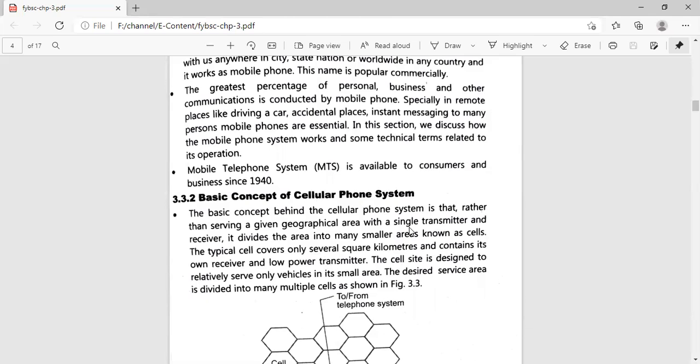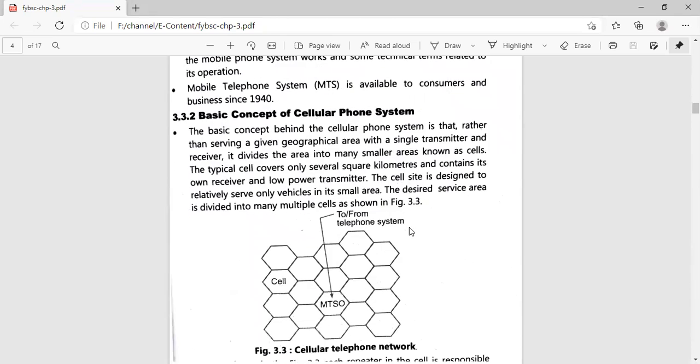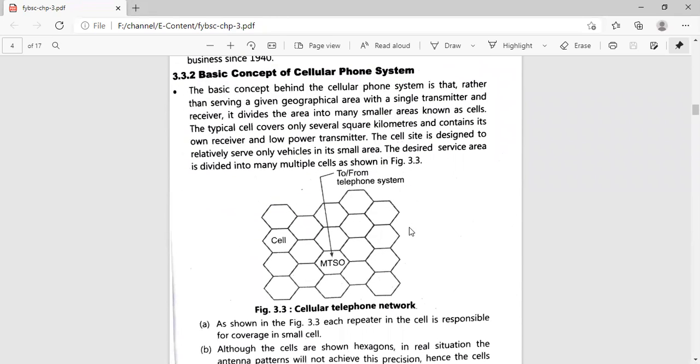Now, mobile phones are a very essential part of human beings, right? So we are going to discuss the basic technical terms related to the operation or working of a mobile phone. The very first term is the mobile telephone system, MTS, which has been available to consumers and business since 1940. Okay, now let us try to understand the basic concept of the cellular phone system.